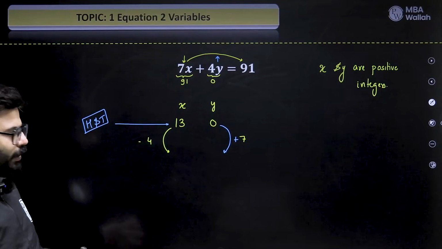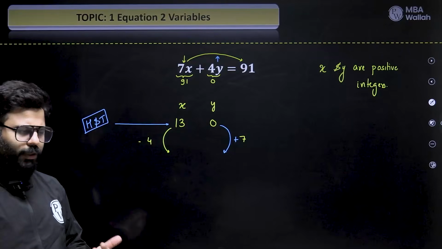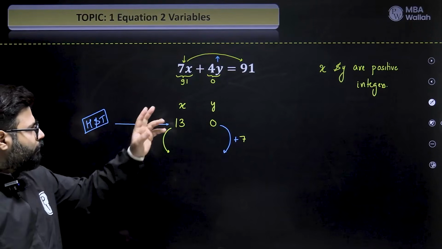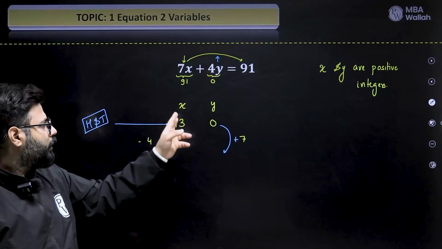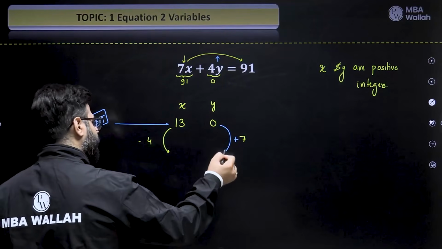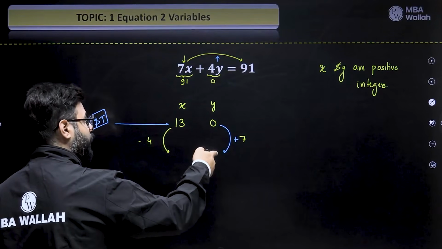Watch, pause and learn. You're learning a crucial step, right? It's a new thing, it will take time, it's okay. The idea is, first is hit and trial. I made this 91, this 0, 7, 13, 13 and 0. And now I knew that I have to add something here, so that means I have to subtract something here because I needed this as a positive guy.